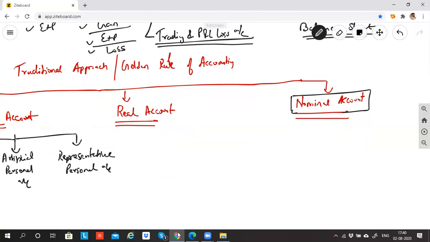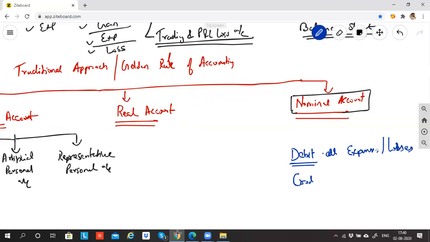So what does the nominal account say? The rule is: debit all expenses and losses. If in any transaction there is a flavor of expenditure or loss, you debit that item.